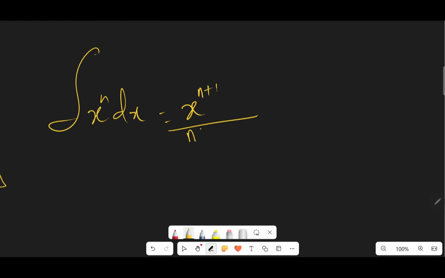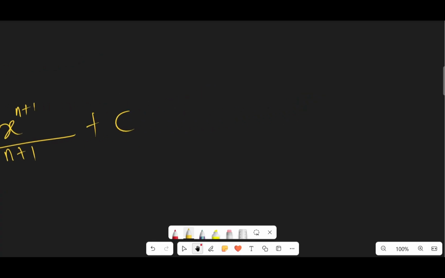The new power is now n plus 1. Then I bring my plus c. That's my constant. So we divide everything by the new power of the x. That is the idea or the general form for the integration.